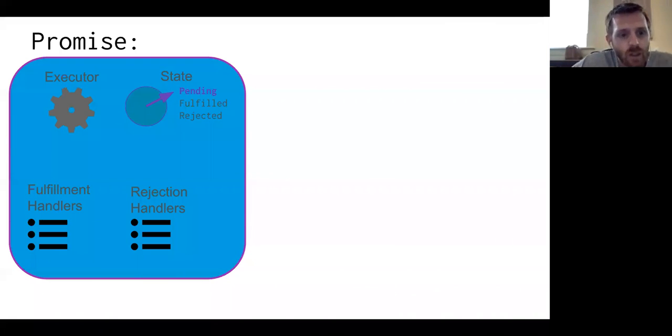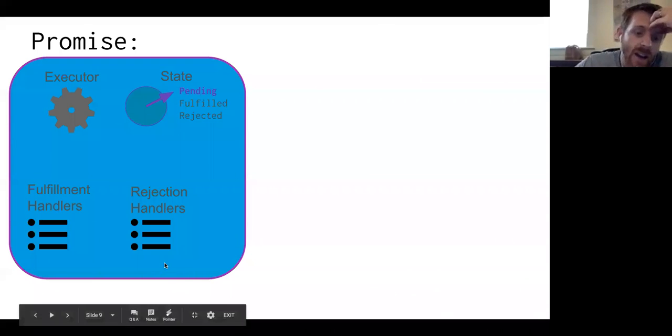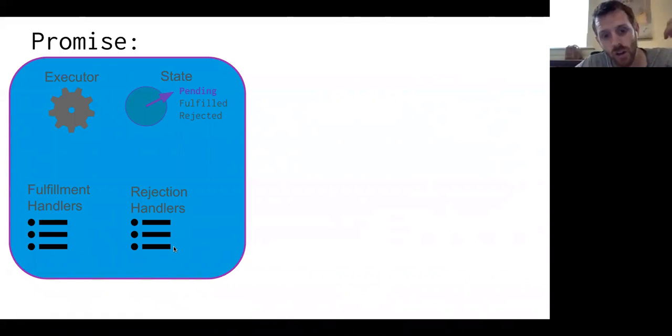And then these fulfillment and rejection handlers are just lists of callback functions that got attached to the promise when then or catch was called. So whenever you call then, you're adding a function to this list of fulfillment handlers. And whenever you call catch, you're adding a function to this list of rejection handlers.